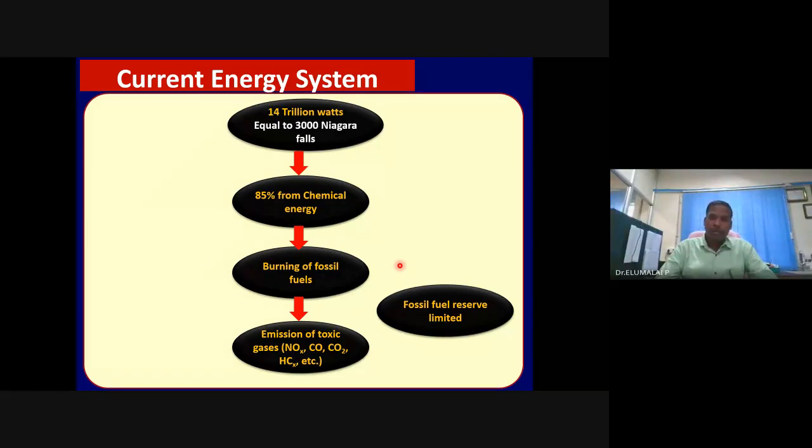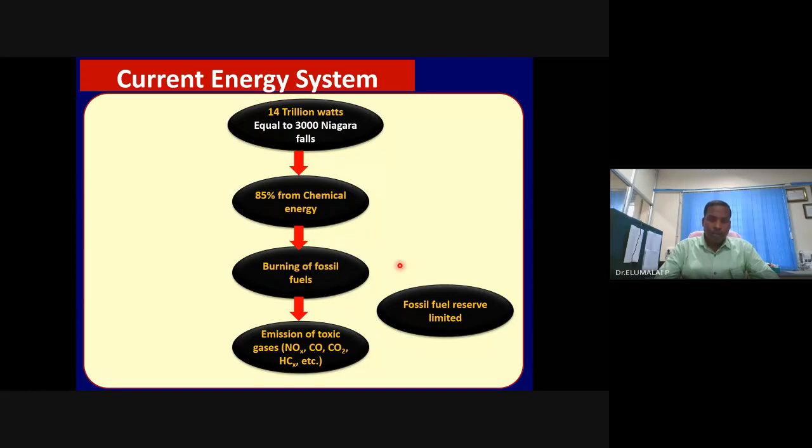On the other hand, the reserves of such fossil fuels are also getting depleted because they are all finite. All these carbon-based fuels are finite, unlike solar energy, wind energy, bioenergy, or tidal, etc., which are replenishable. These fossil fuels are finite. They have limited resources.